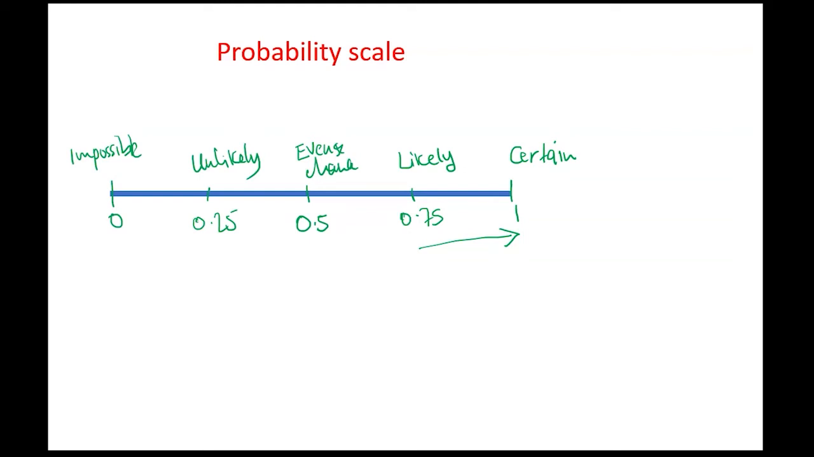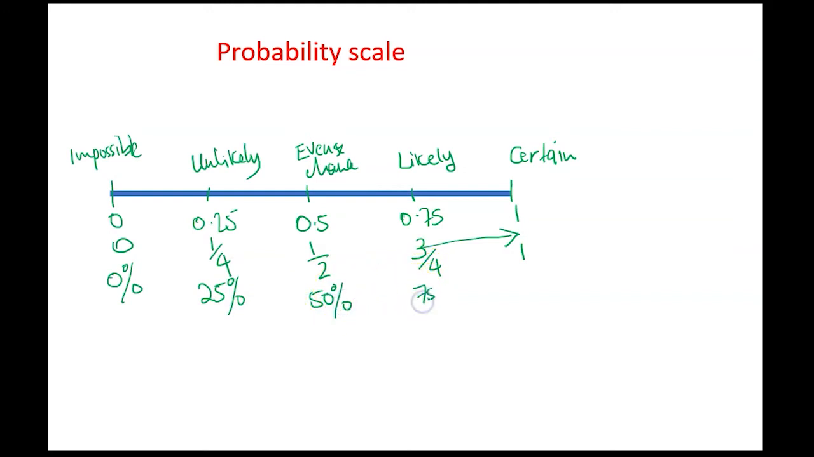Right, so we can use decimals to represent probability. We can also use fractions, so we could have 0, a quarter there, a half, 3/4, and obviously a 1. We can also use percentages to represent probability. So again, 0%, or 0.25 is 25%. Half, 50% chance of happening.